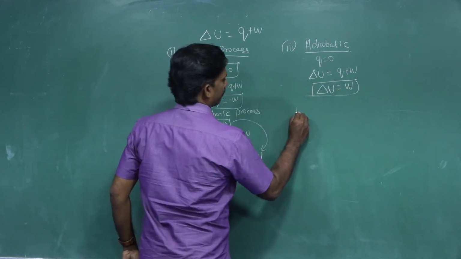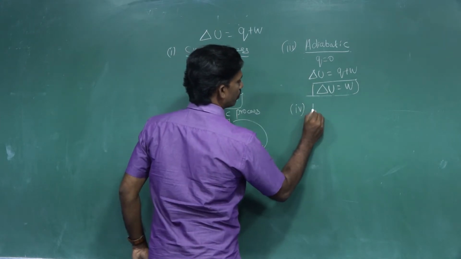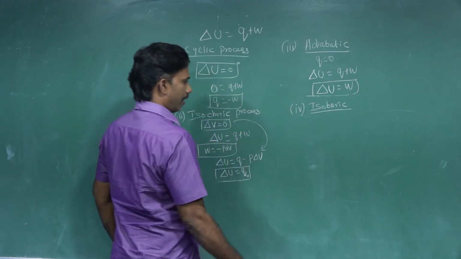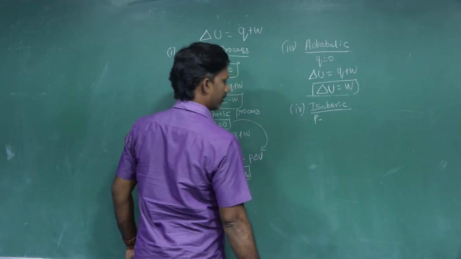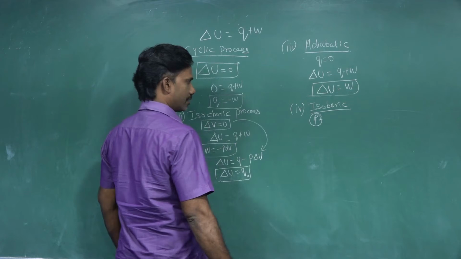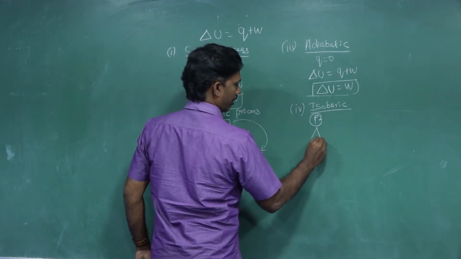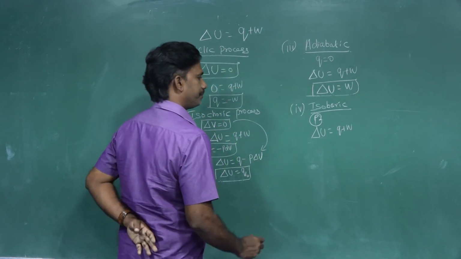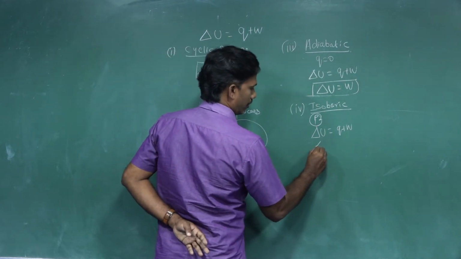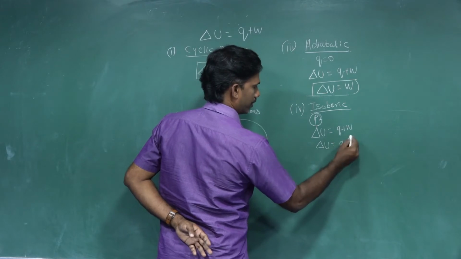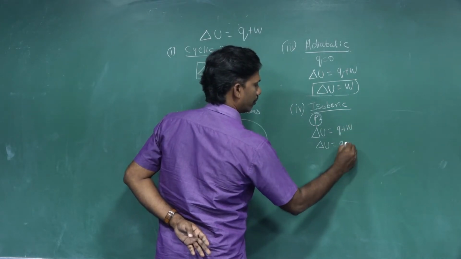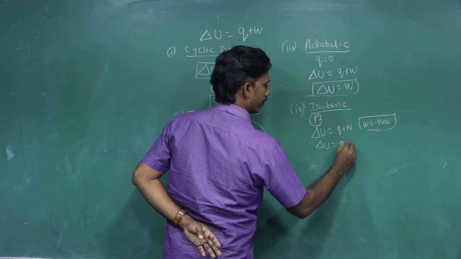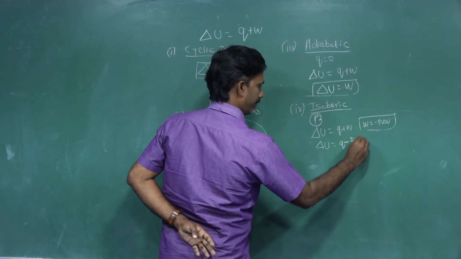Then case number 4, isobaric process. Isobaric process, pressure is constant. At a constant pressure, if you write that equation, del U equal to Q plus W. Then del U equal to Q plus W, and you know very well W is equal to minus P del V, that we have seen. Minus P del V.